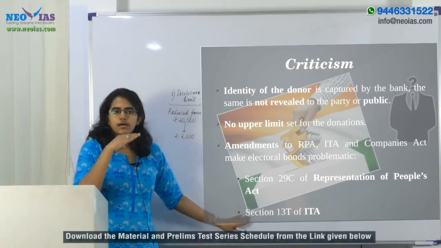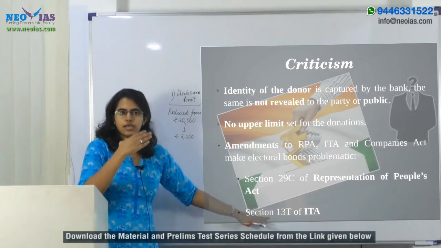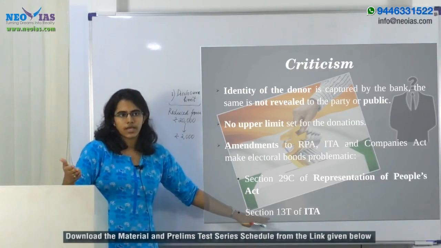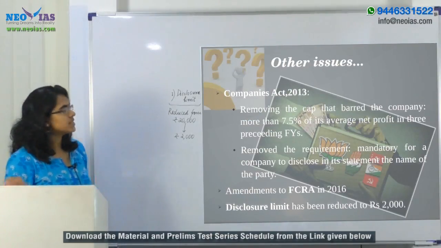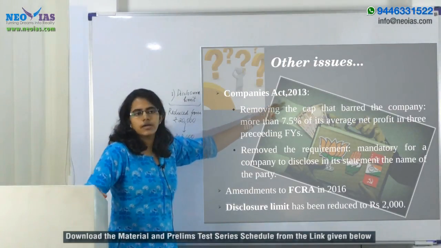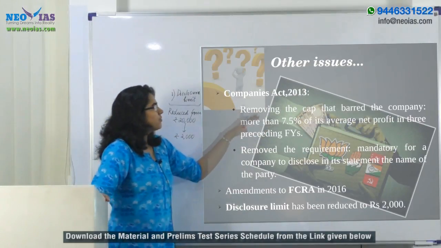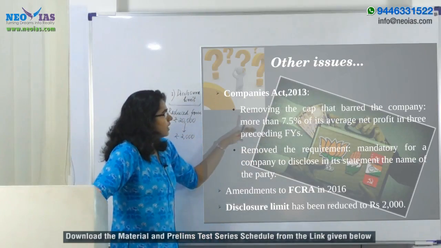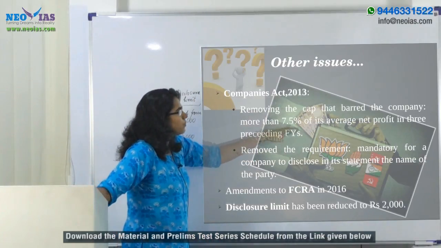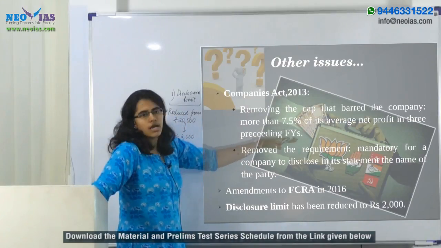Secondly, the Income Tax Act, section 13A, has also been amended to bring in similar changes. And along with it, another very important change is that the Companies Act of 2013 was amended, and two clauses are of main concern. The first thing is that it has removed the cap that earlier barred a company from donating more than 7.5% of its average net profit in the 3 preceding financial years.